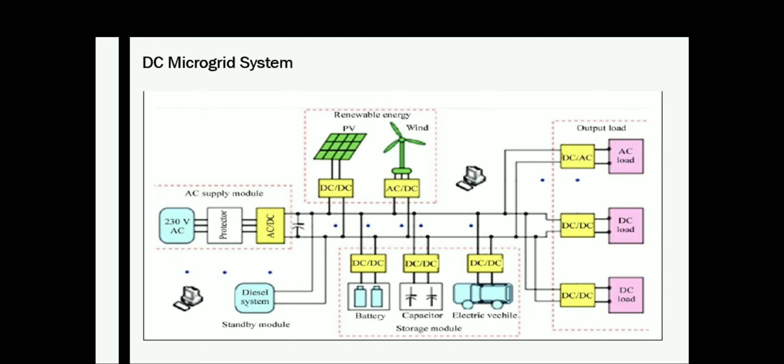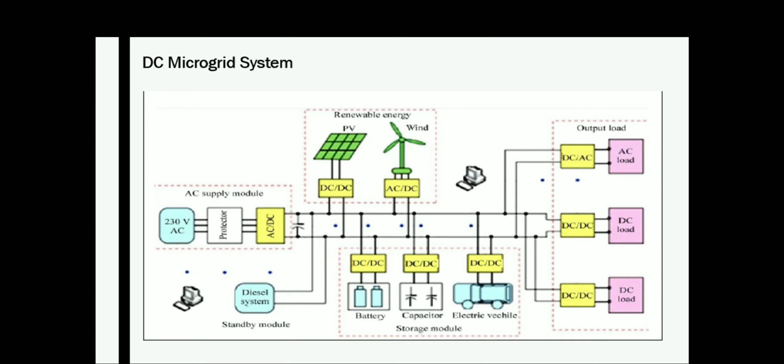Here you can see that an AC side is there, AC supply module, that is actually representing a part of a grid. And if you want to connect that into your DC microgrid, you need to convert AC power into DC using a rectifier, an AC to DC converter.